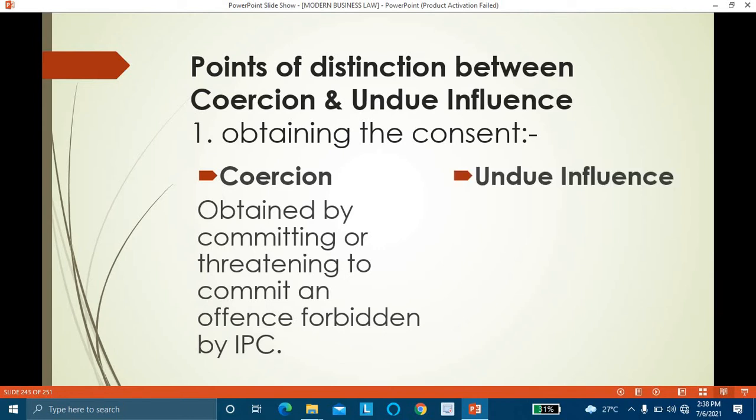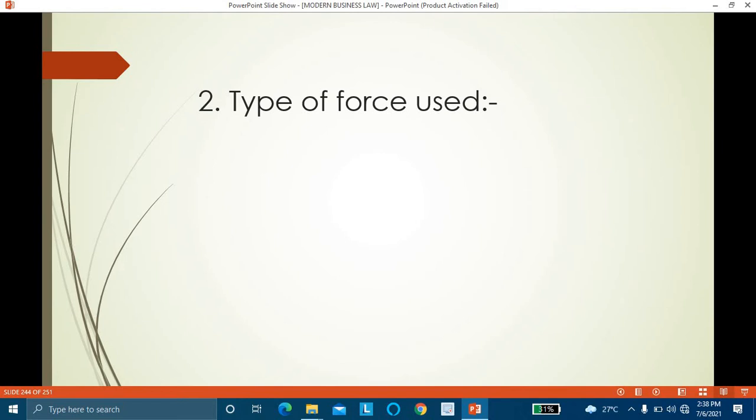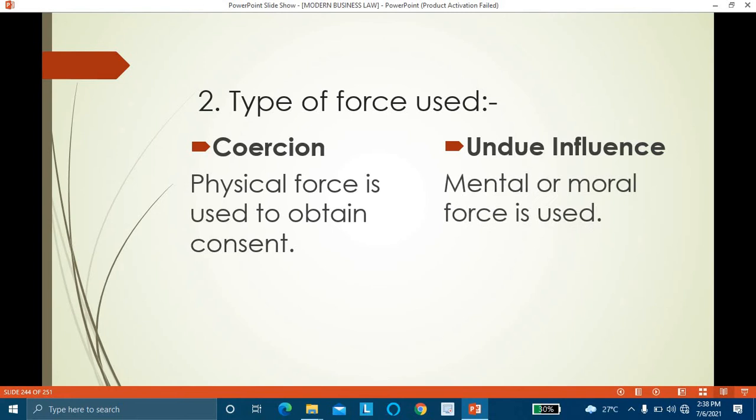In case of undue influence, how is the consent obtained? Consent is obtained by dominating the will of the other person. So this is the first point of distinction between these two. The second distinction is made on the basis of the type of force used. In case of coercion, physical force is used to obtain the consent. In case of undue influence, mental or moral force is used to obtain the consent.